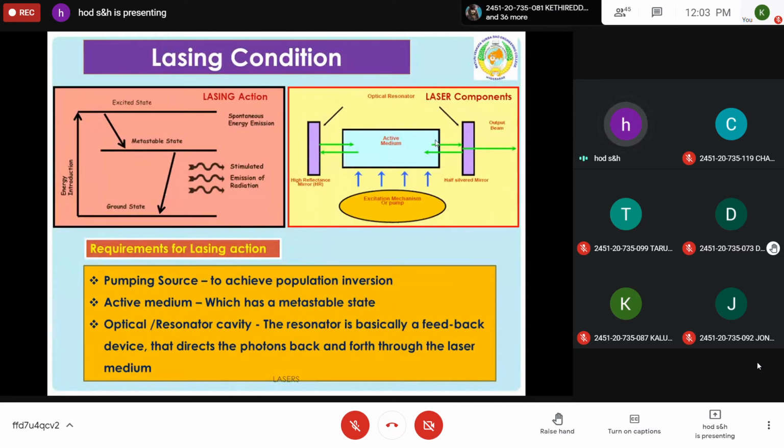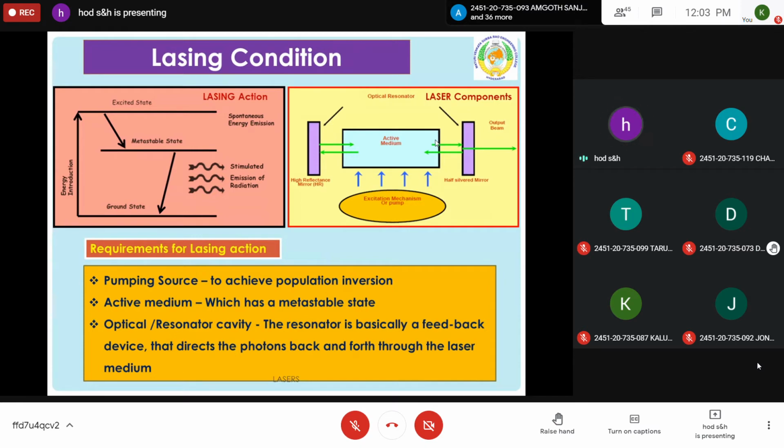So a particle, when it interacts with a photon, comes to the ground state by emitting a similar photon. The same happens here. Once the photon knocks out an excited atom, the atom returns to the ground state by emitting a similar photon. So already one photon is there, another photon is released because of stimulated emission. Two photons are there. Now these two photons again interact with two excited atoms. So these excited atoms return to the ground state by emitting two similar photons. Don't assume it is 2, it may be 100 also. So here 4 photons are released. These 4 photons interact with 4 more excited atoms, so that the total number becomes 8.